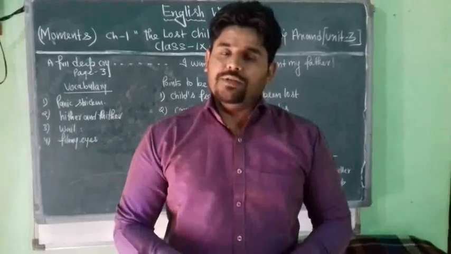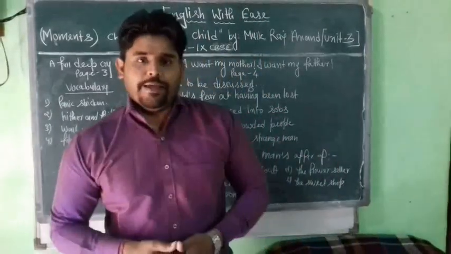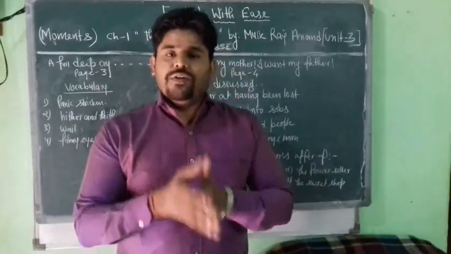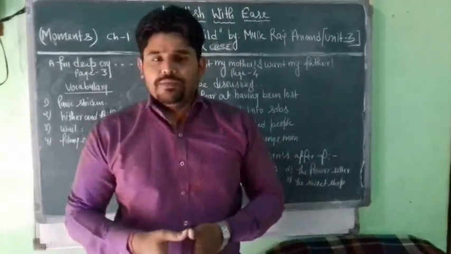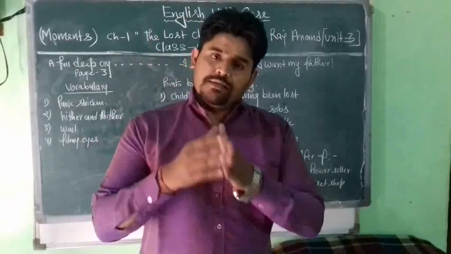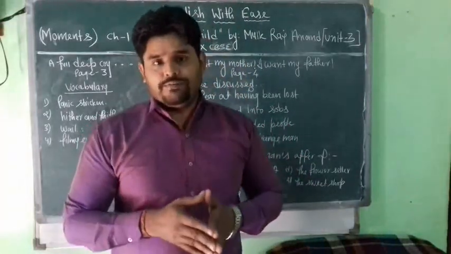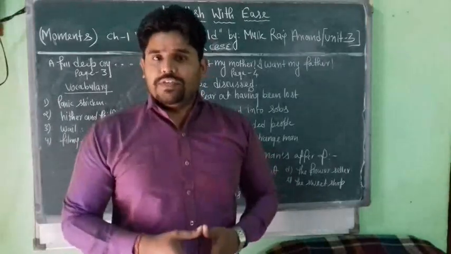How does the child actually feel when he finds that he is lost? A full deep cry rose within the child's dry throat. That means the child is very frightened. And with a strong jerk of his body, he starts running from where he is standing. Why does he make this movement? Because he is in real fear. And he starts crying. He starts calling for his parents.